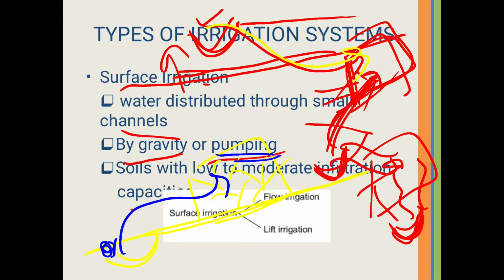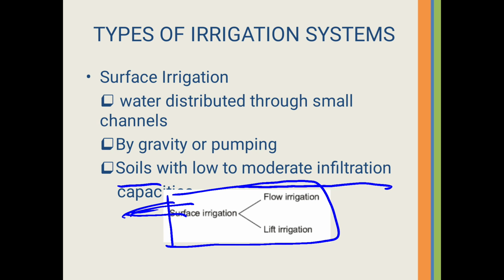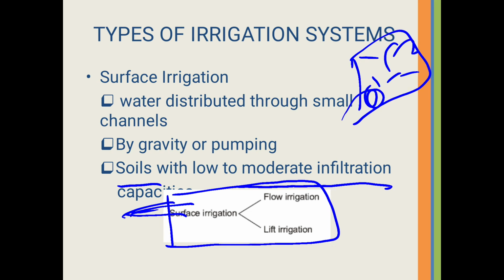Now next point is soils with low to moderate infiltration capacities. This word is capacities. It is hidden due to this diagram. Sorry for this. So soil with low to moderate infiltration capacity. What do you mean by this term? So the soil in the field which we are going to irrigate will have low to medium infiltration.